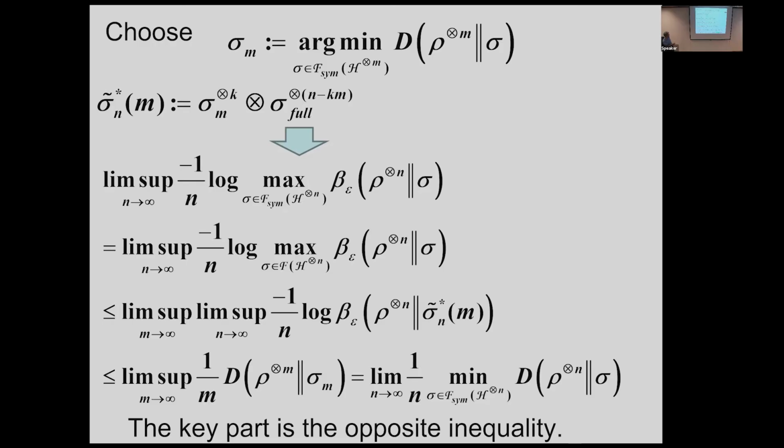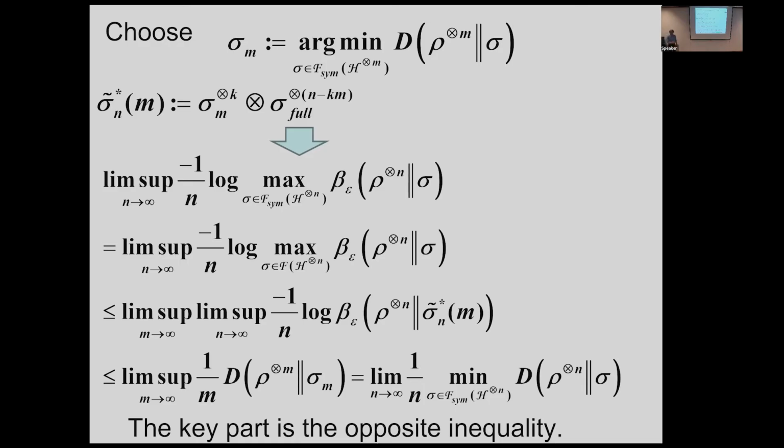After taking m to infinity, we still have this inequality. Also, using the strong converse of Stein's lemma, this quantity is upper bounded by this quantity. Finally we obtain this one, which is equal to this quantity by definition.